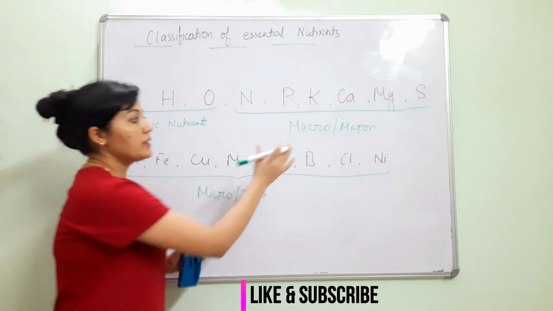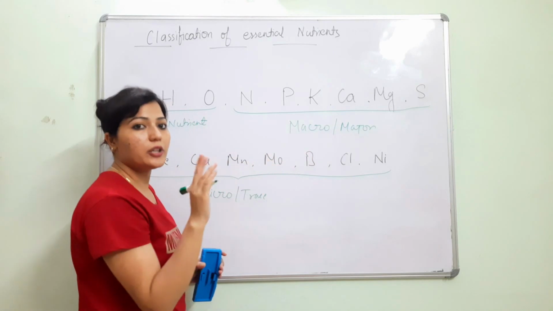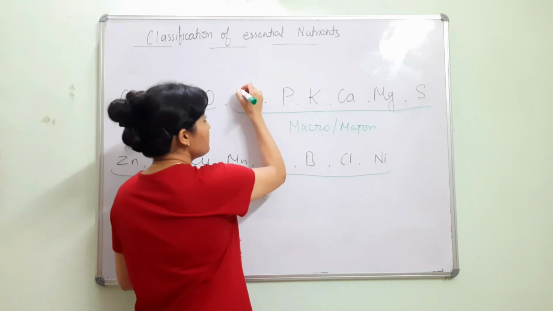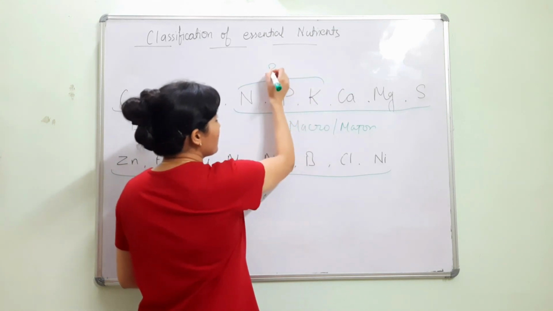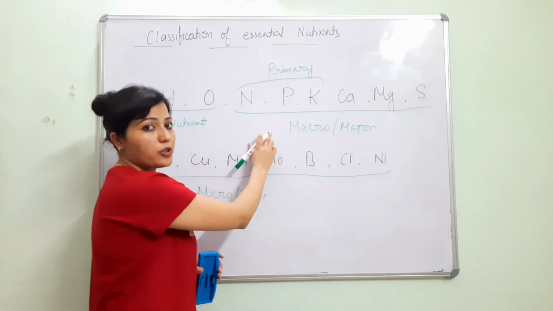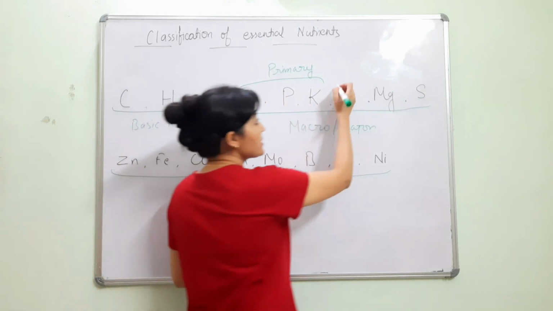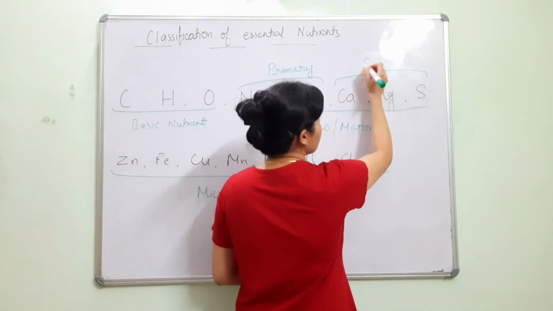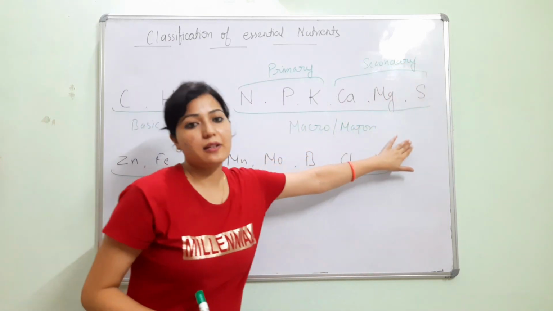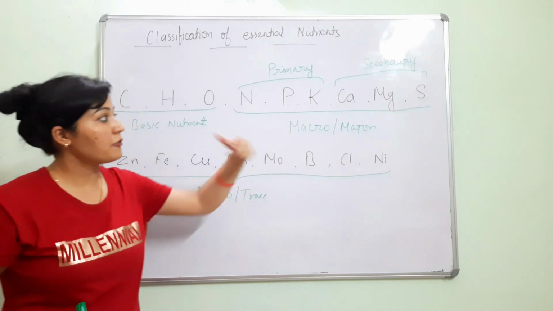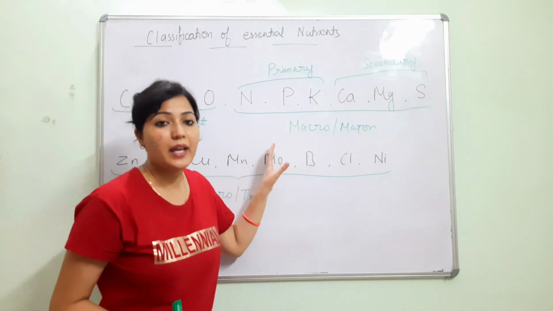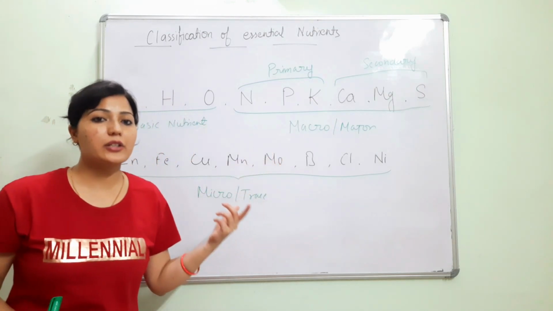Further, the macronutrients are divided into two categories: primary nutrients and secondary nutrients. The first three, nitrogen, phosphorus, potassium, are the primary nutrients, and calcium, magnesium, sulfur are the secondary nutrients. Why do we call them primary or secondary? Because the uptake of these nutrients is very high, and these nutrients may be deficient in the soil.